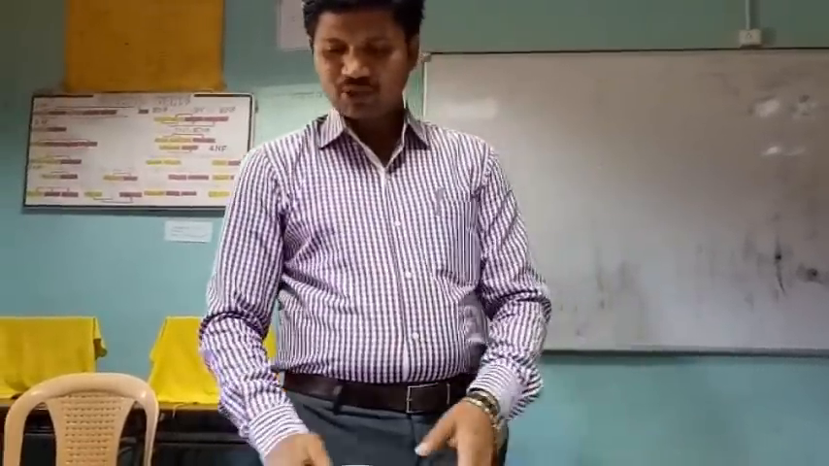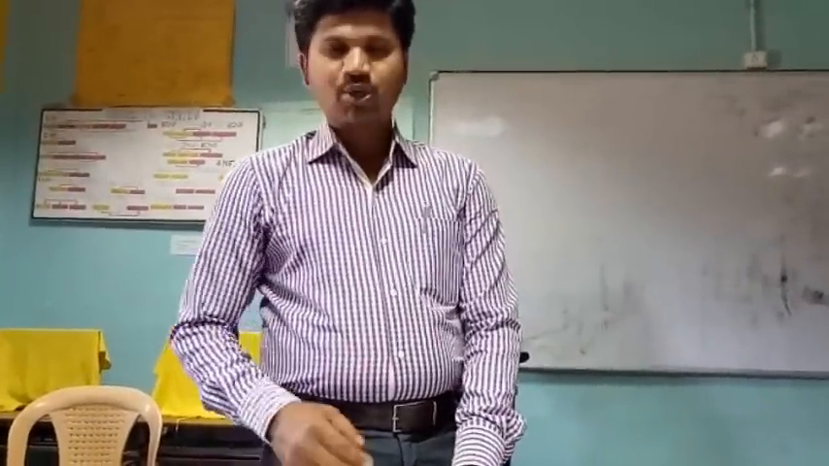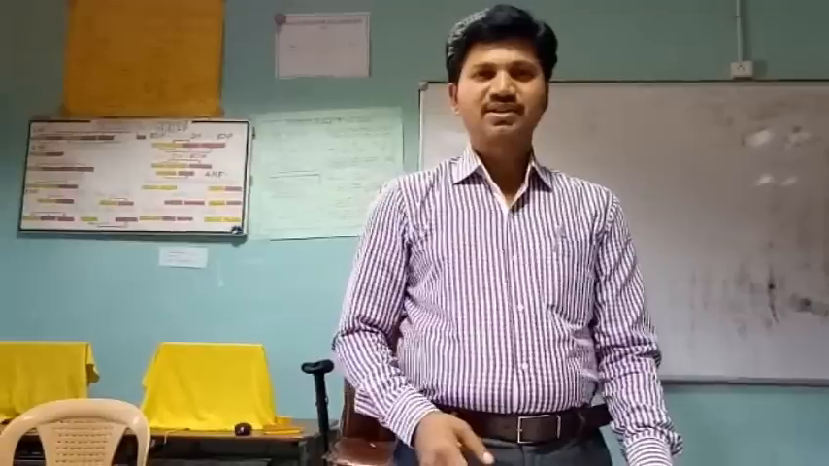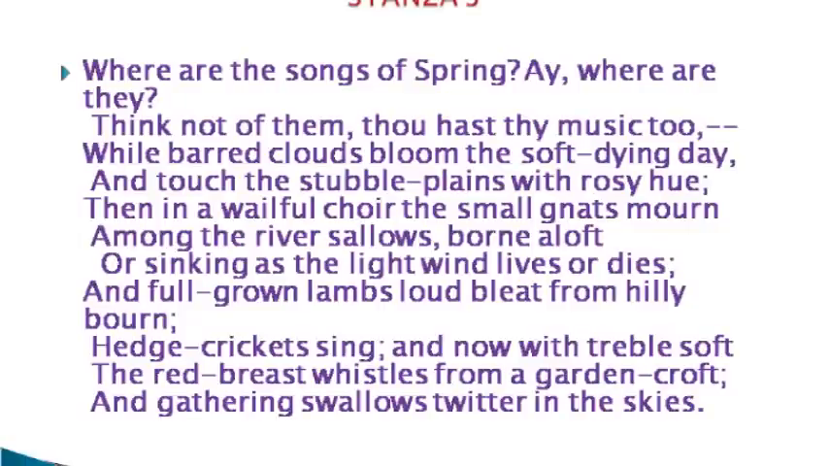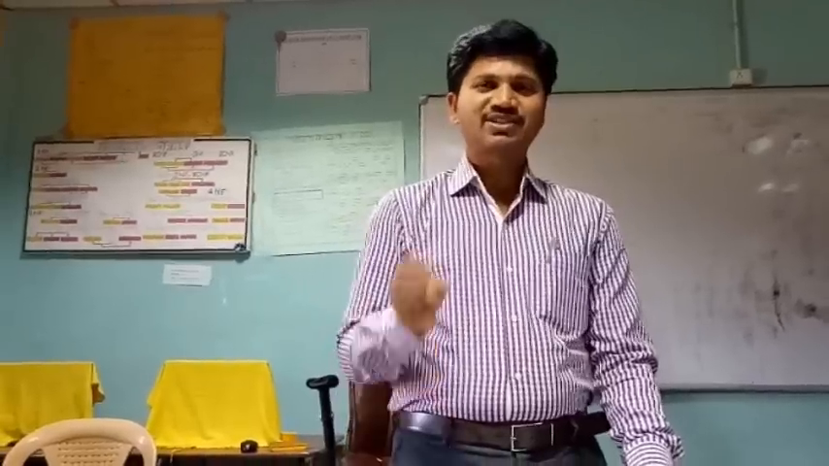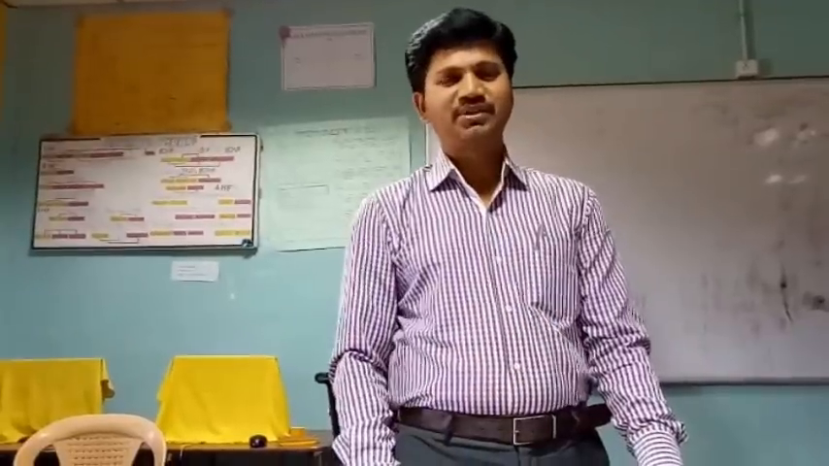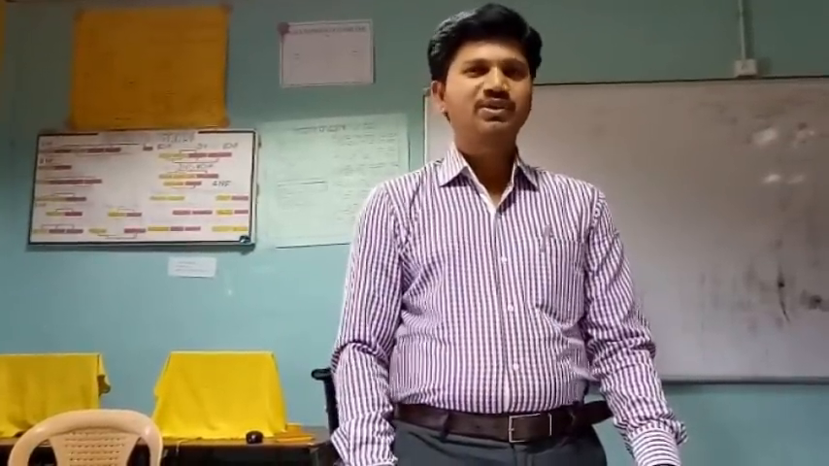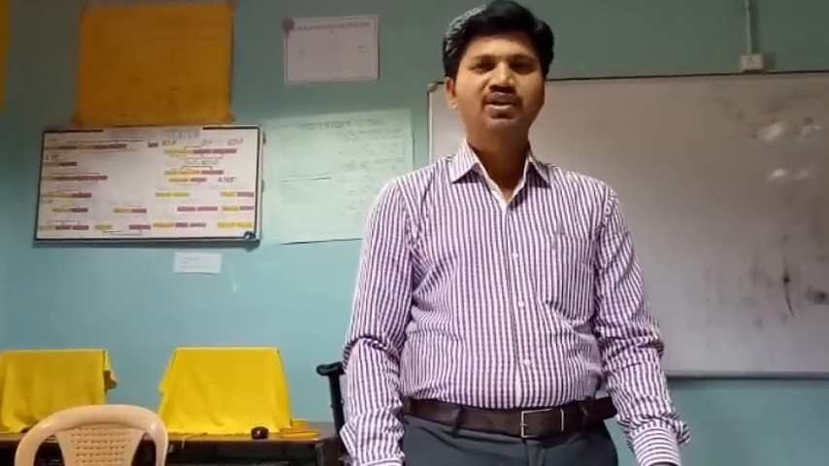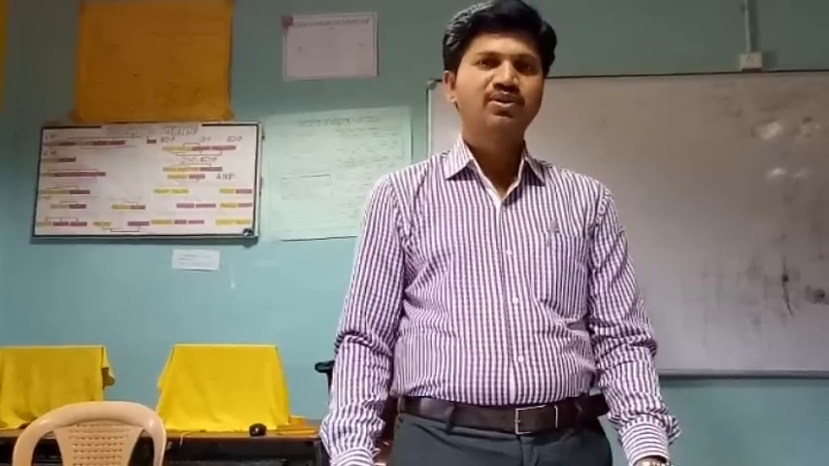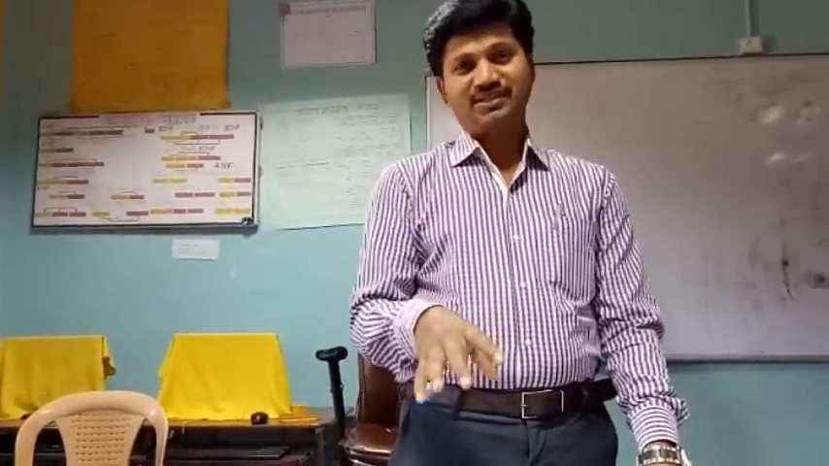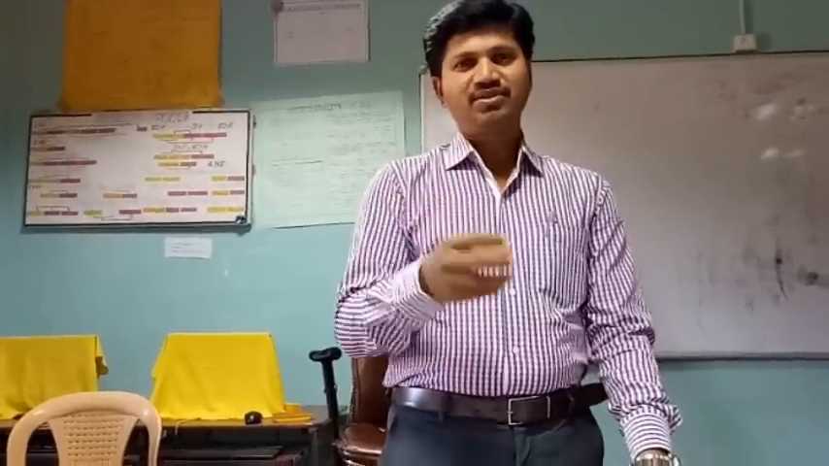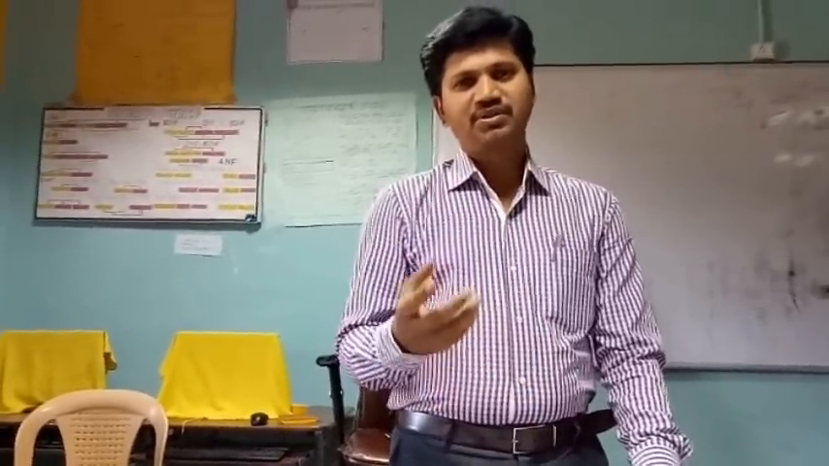If we look at the first two lines here, he questions autumn season: where are the songs of spring? Hey, where are they? Think not of them, thou hast thy music too. So he is trying to console autumn season here, because we all know that autumn season doesn't produce any kind of music, and it doesn't have any music sense also. But poet John Keats was trying to impress autumn season here, because spring is very much popular with the music,